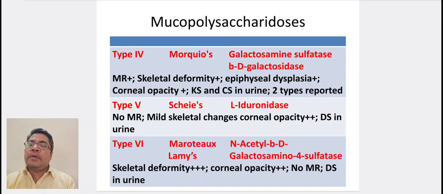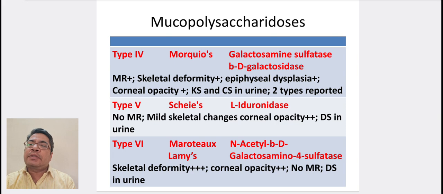Type 4, also known as Morquio's disease, occurs due to deficiency of galactosamine sulfatase and beta-D-galactosidase. Mental retardation, skeletal deformity, epiphyseal dysplasia, and corneal opacity are seen. Keratan sulfate and chondroitin sulfate are seen in urine. There are 2 types of this disease reported.